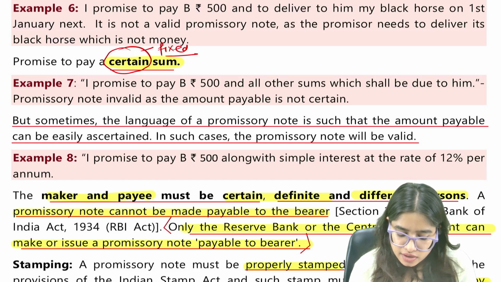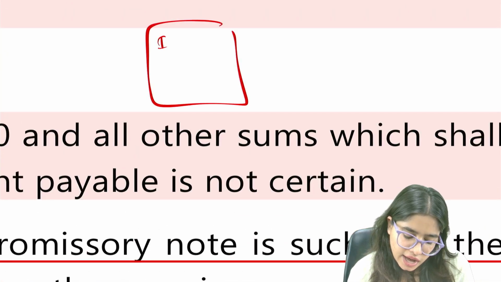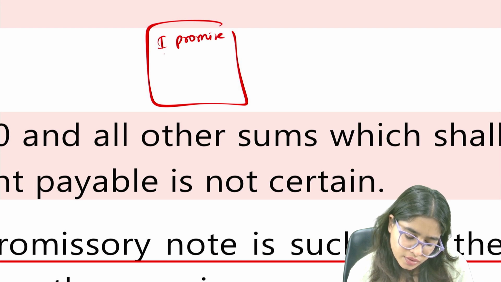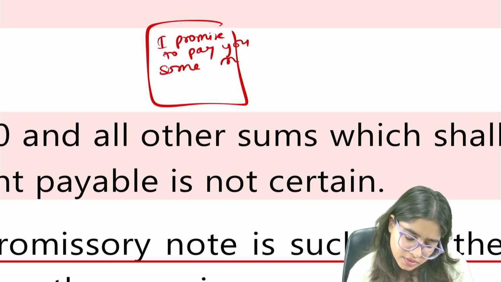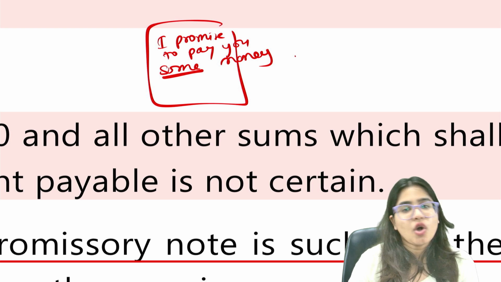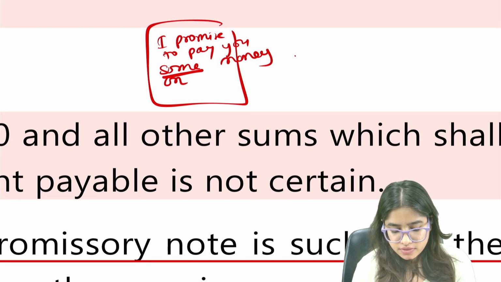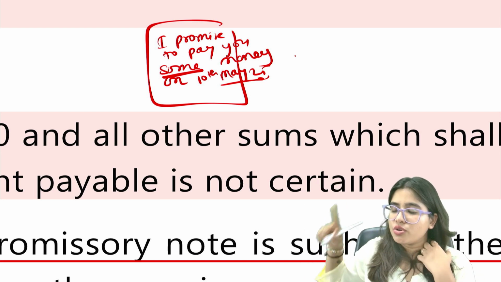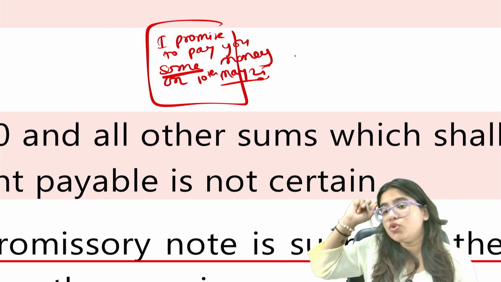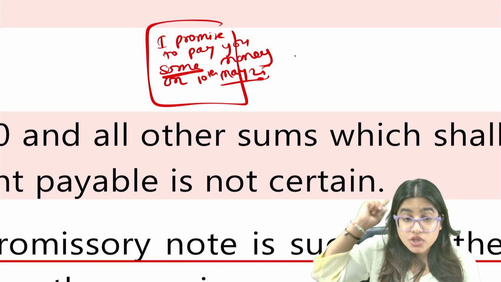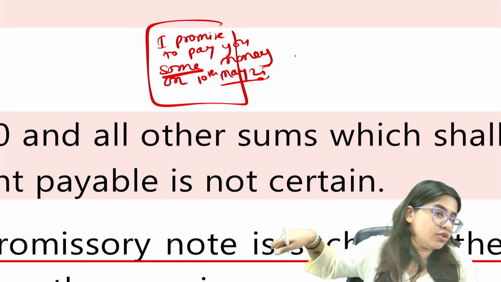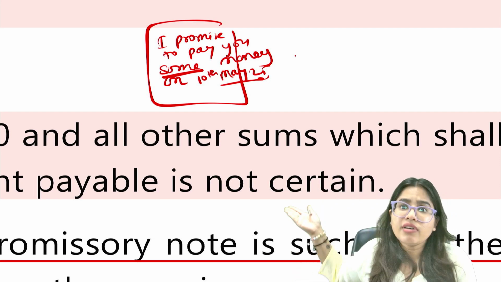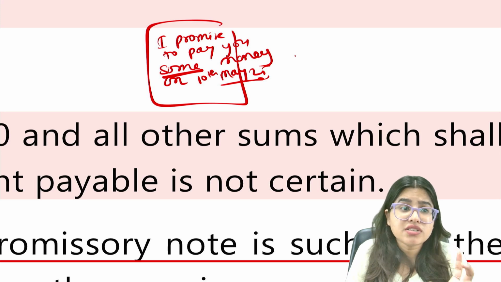But let's say in a document I write, I promise to pay you some money on 10th March, May 2025. Is this a valid promissory note? Yes or no? You apply your common sense and tell whether this is a valid promissory note or not. Yes, you are correct. This is not a valid promissory note because the amount is not fixed.